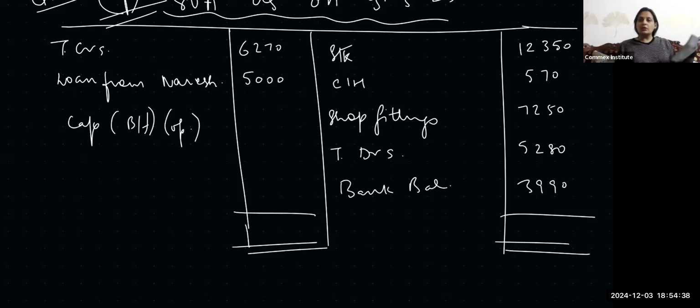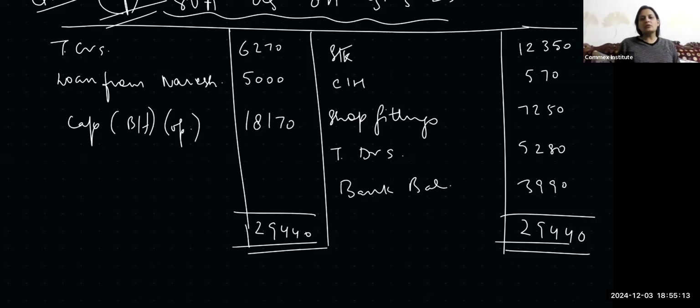So we'll make the column total of the asset side: 12,350 plus 570 plus 7250, 5280 plus 3990 is 29,440. And then minus 6270 minus 5,000. That gives us 18,170. This is my opening capital.